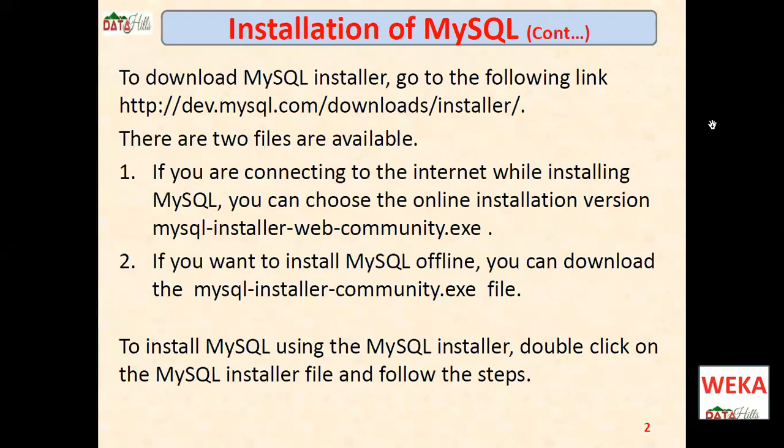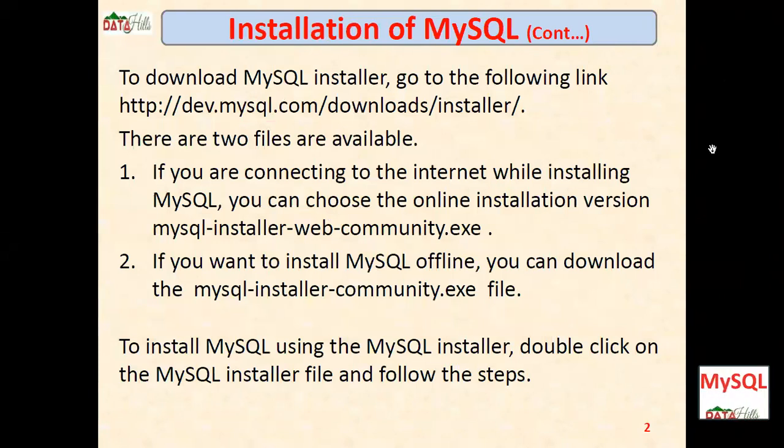Right. Next, let us observe these points. How to install? We can install in two ways: one is offline, one is online. First, you have to download it. If you download it, then we can install it offline. Otherwise, we can also install it online. These are the steps that we have to follow.